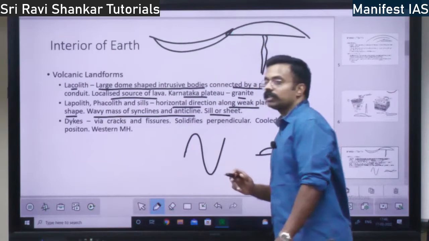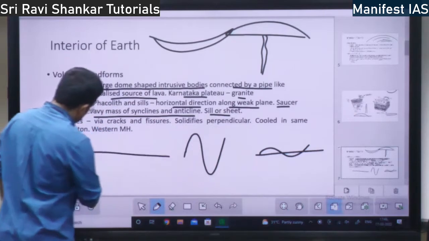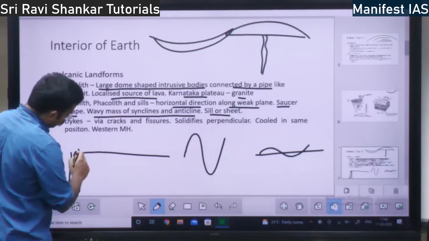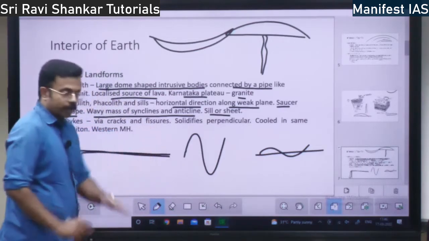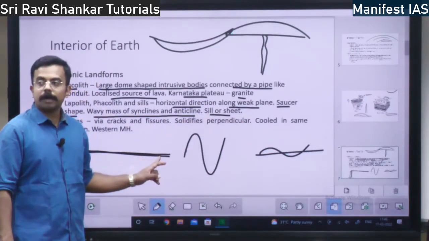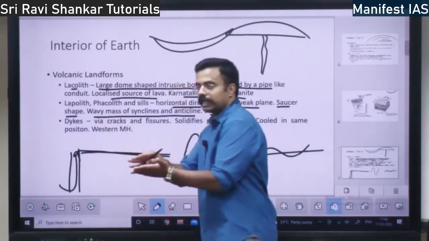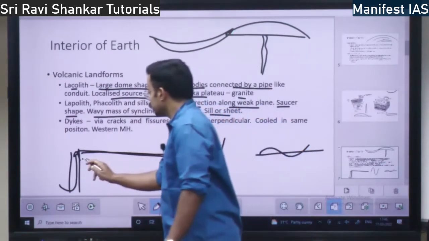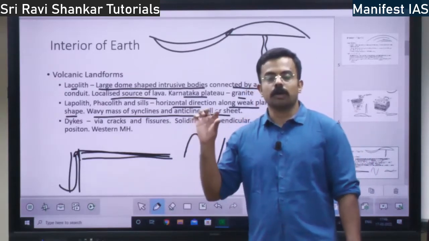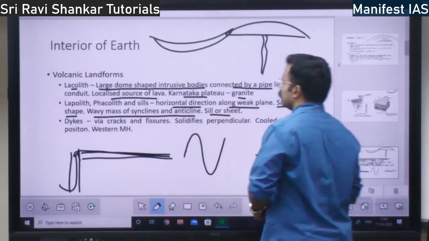Then you have sill or sheet. Sheet means, if the volcano chamber is like this, and magma is coming like this, and the magma goes in the form of a horizontal plane, it is called a sheet. In the form of a sheet, if the volcanic magma cools, it is called a sheet. If the thickness of the magma is more, it is called a sill. A smaller thickness is called a sheet. A bigger thickness is called a sill. This is the difference.